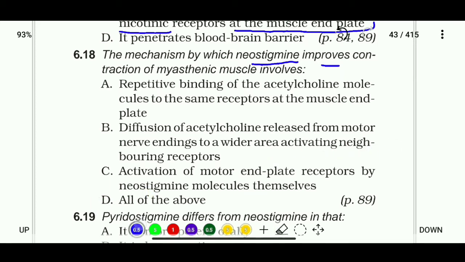So the correct answer is that the mechanism involves all of these. Okay, so all of the above is the correct answer.